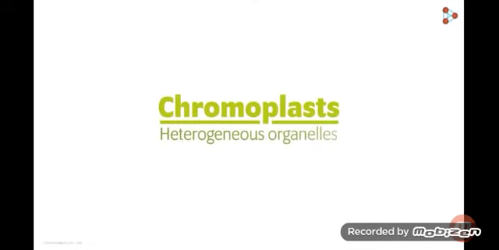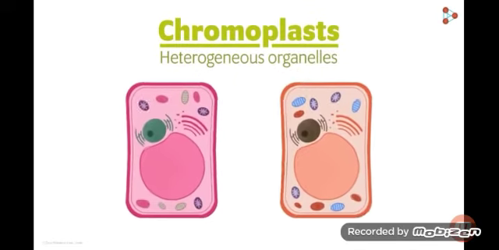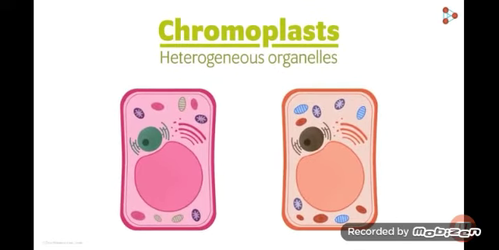Now, what about the next type of plastid? Chromoplasts are heterogeneous organelles, which means they are not the same in each plant. They have pigments of different colors, which give striking colors to the flowers and the fruits. Now the last plastid is the leucoplast; as the name specifies, leuco means white. That's why leucoplasts are colorless organelles.